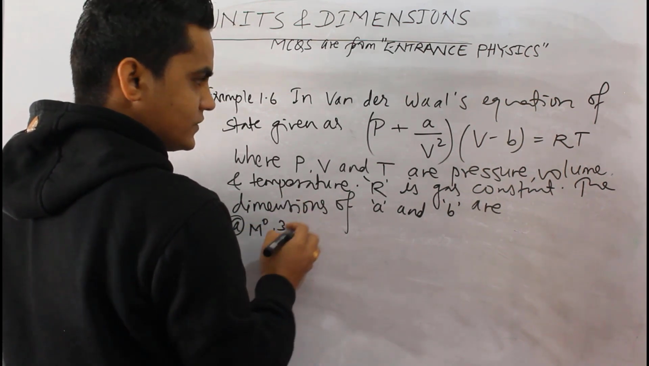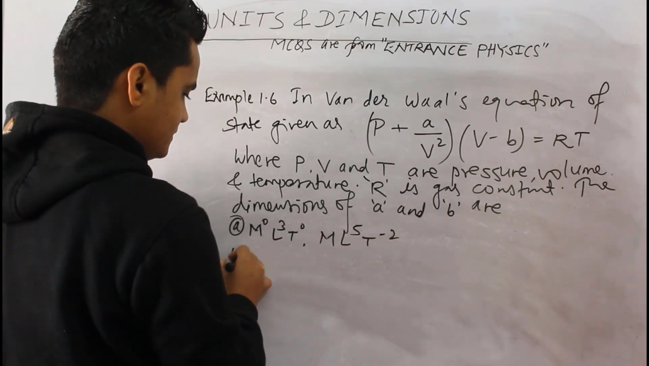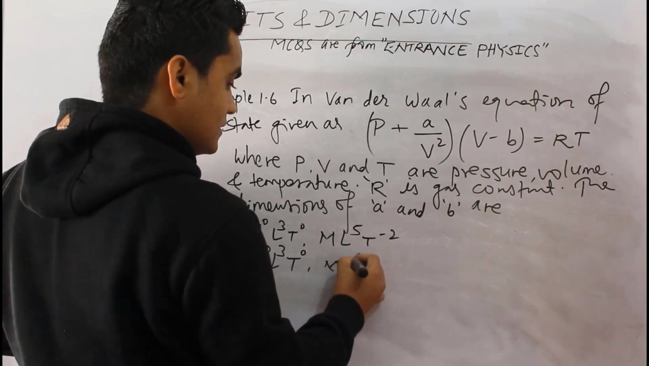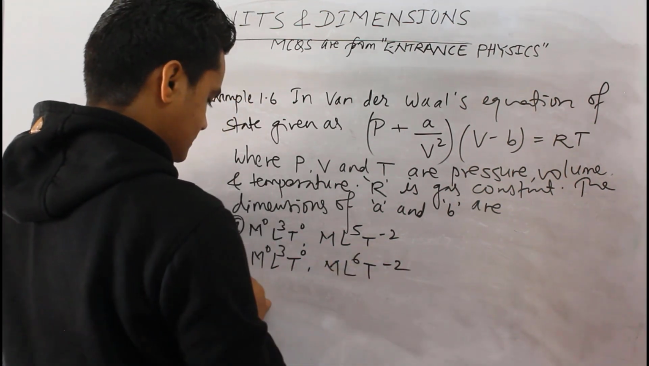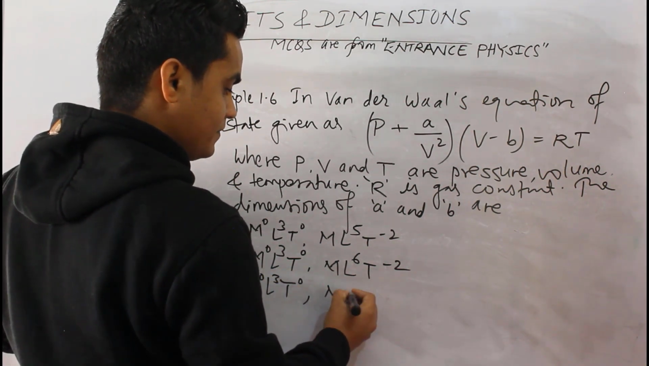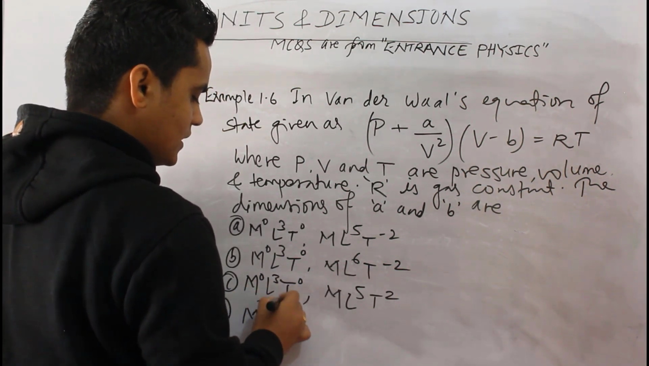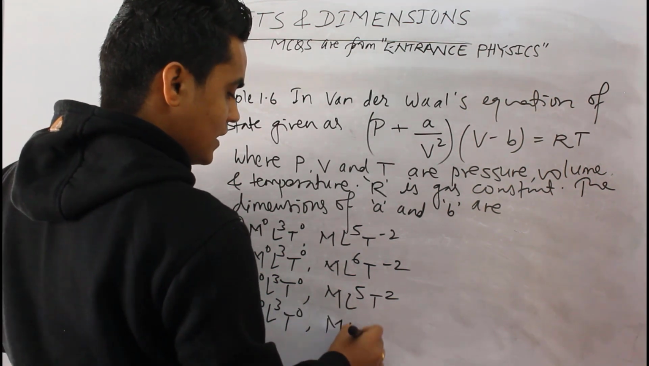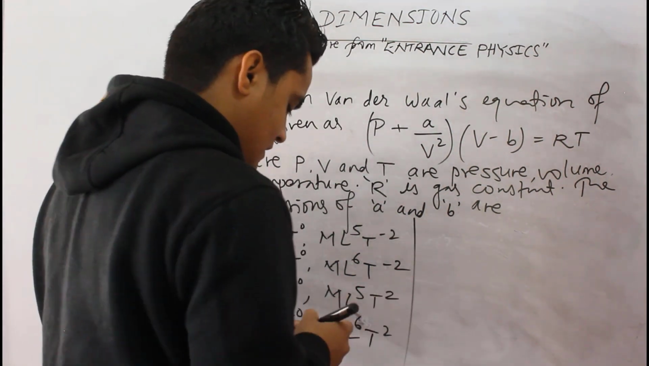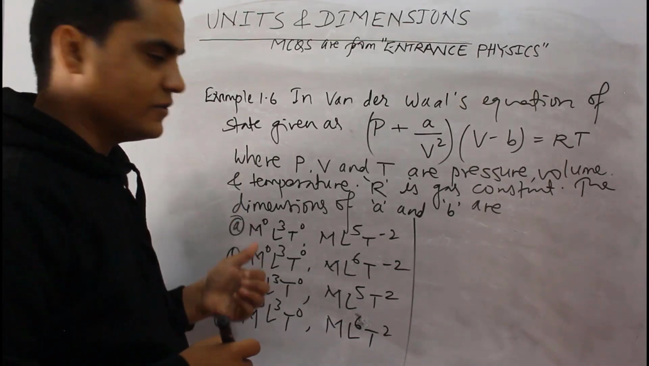The options are: M0 L3 T0 and ML5 T minus 2; M0 L3 T0 and ML6 T minus 2; M0 L3 T0 and ML5 T2; M0 L3 T0 and ML5 L6 T2. The options expressed here and in the book are different, but I have got the right answer over here. You don't have to worry.